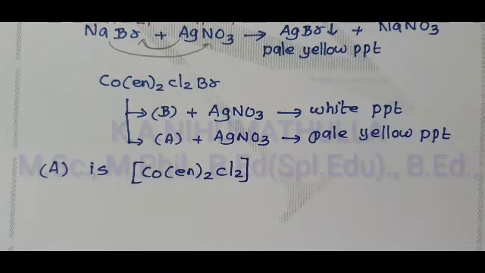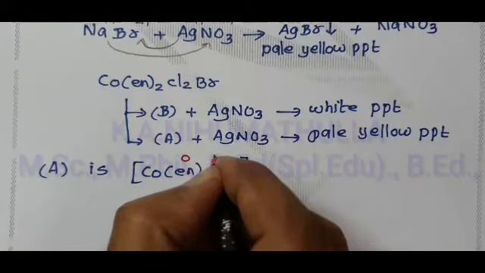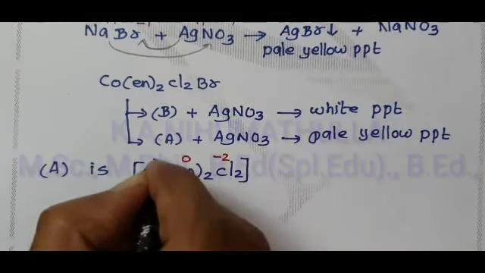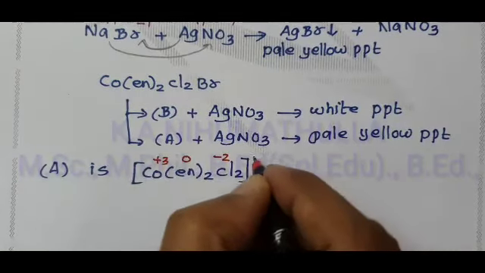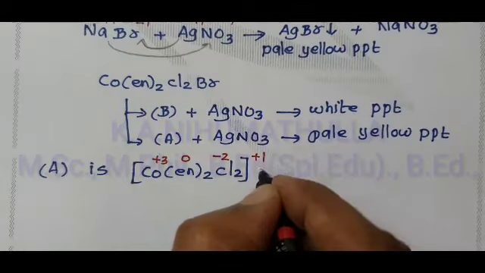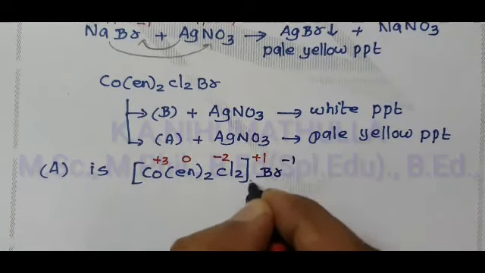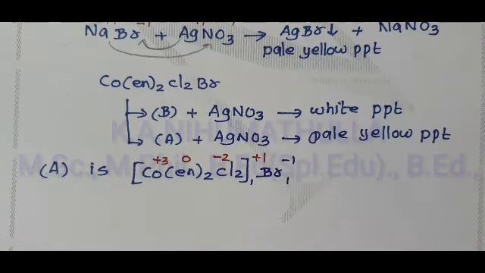Ethylene diamine is a neutral ligand, charge equal to 0, one chlorine 1 minus, two chlorine 2 minus. Therefore, the charge on the complex is +1. That cationic complex is neutralized by one anion. That anion is Br minus 1.